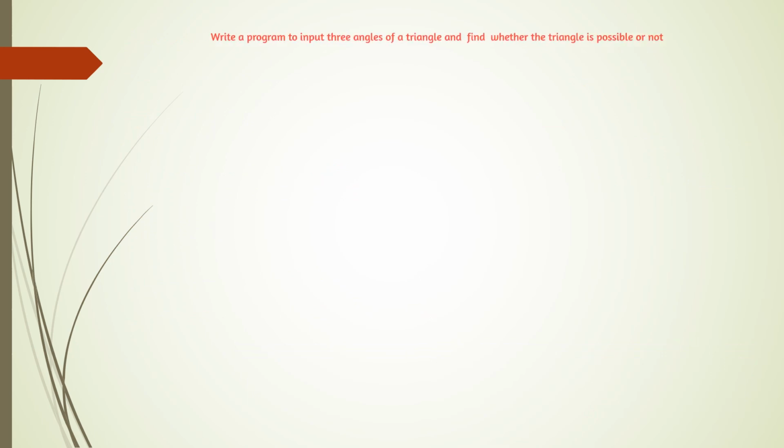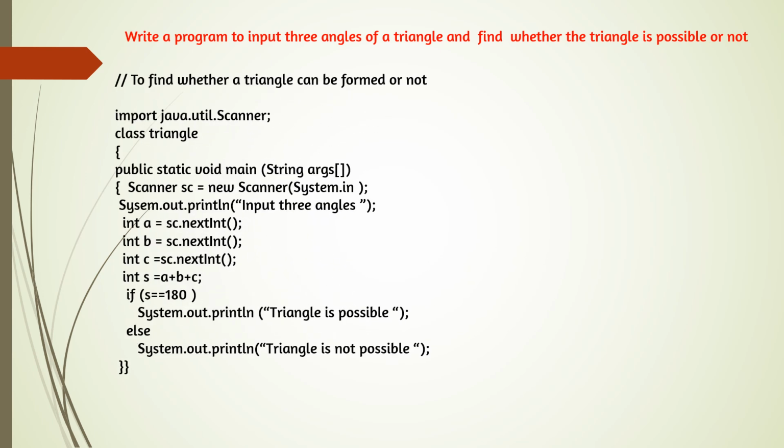The next question: write a program to input three angles of a triangle and find whether the triangle is possible or not. So in this case, we are inputting the three angles of a triangle and finding whether it is possible or not. The condition for making a triangle is that the sum of the three angles should be 180. So here we can see, first of all, write the comment to check whether the triangle is possible or not.